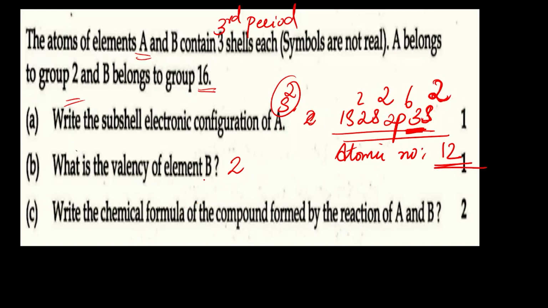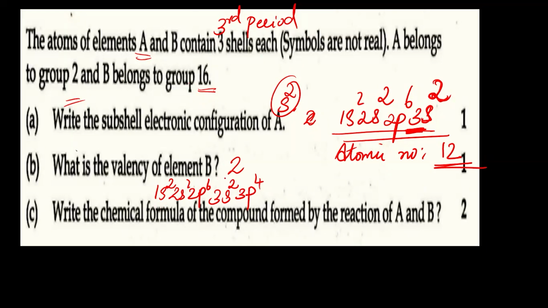And what is the atomic number of B? B has 3 shells and group 16, right? So 1s2, 2s2, 2p6, 3s2, 3p4, right?